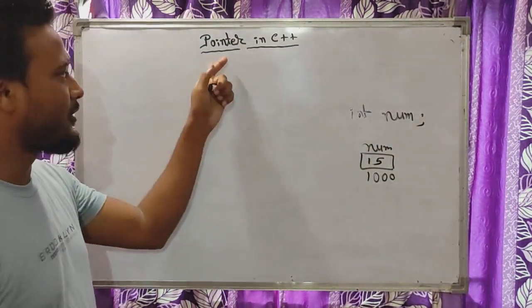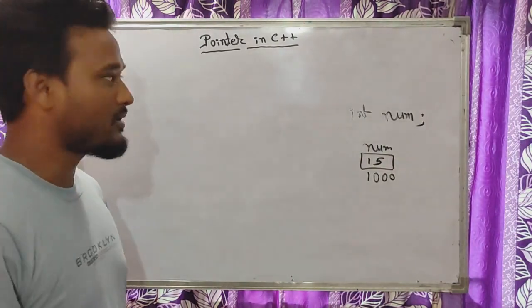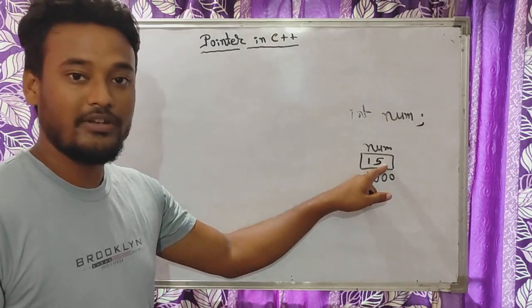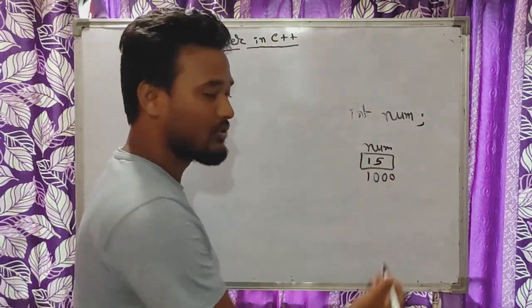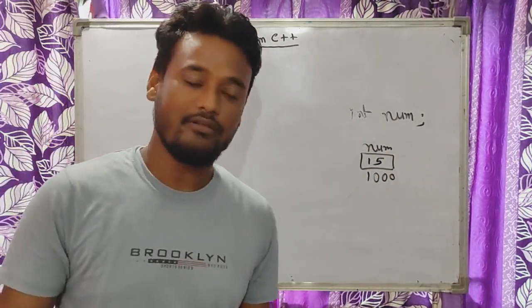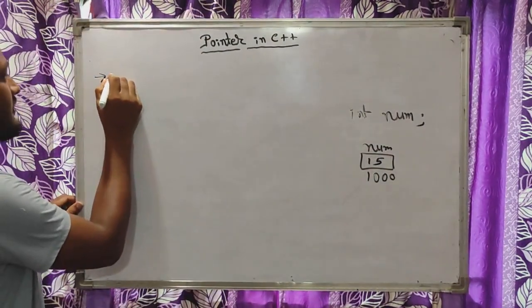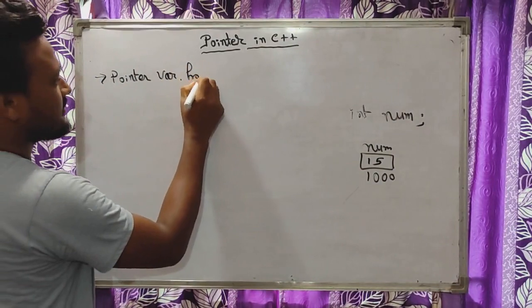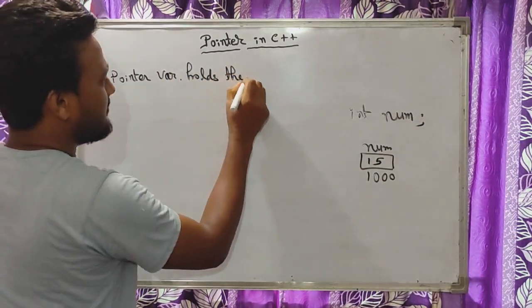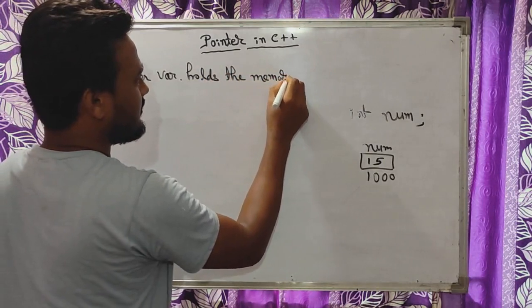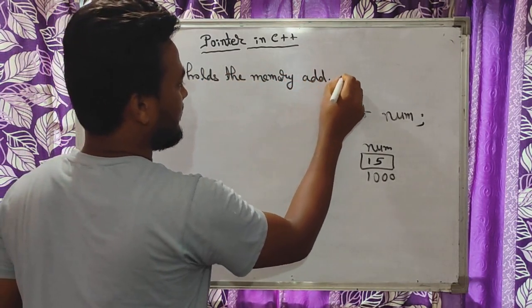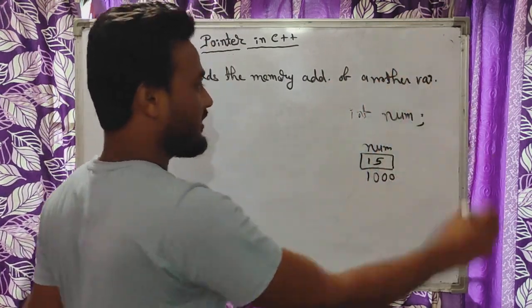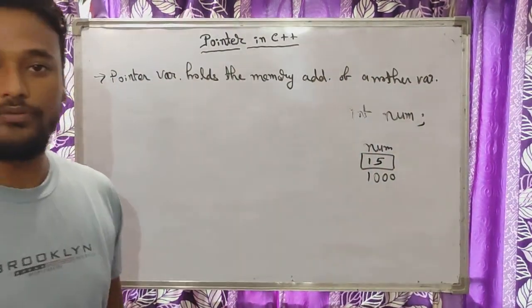But we are discussing pointer variables, right? In a pointer variable, the value stored will not be a normal value. Here the value will be stored as the memory address of another variable. In short, a pointer variable holds the memory address of another variable. I'm going to show you with the help of a programming example.